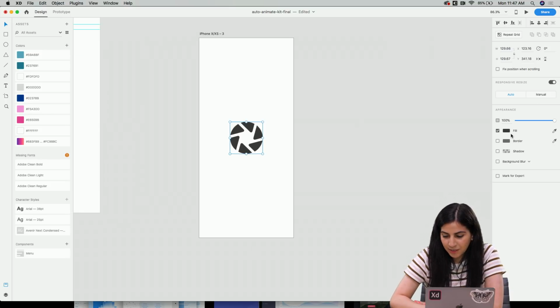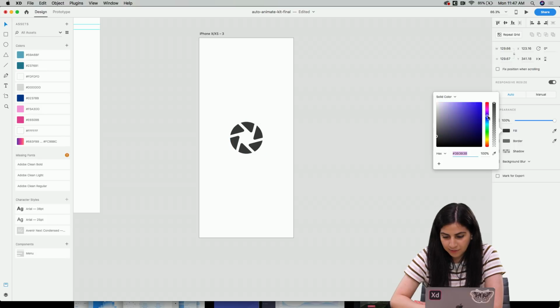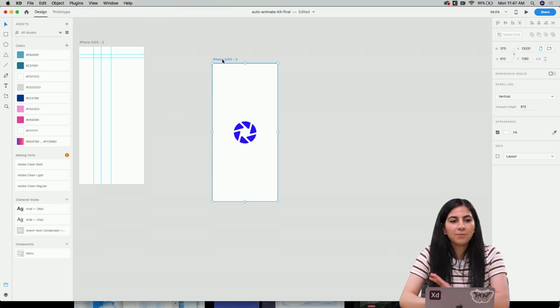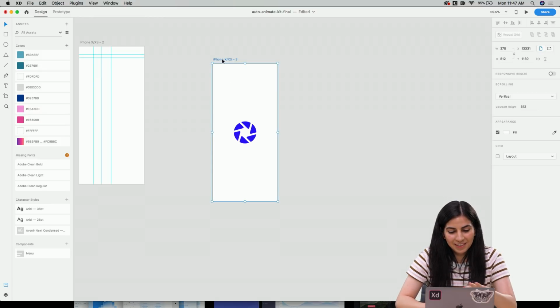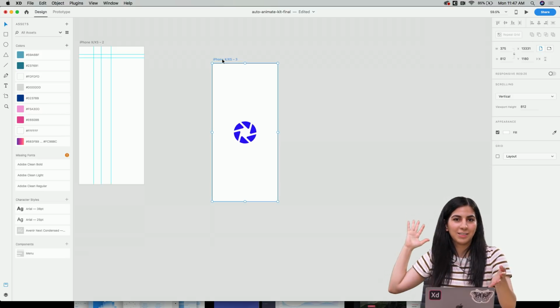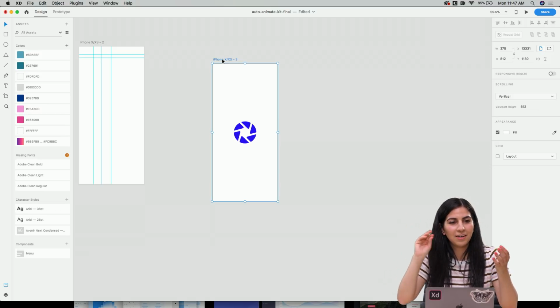But yeah, so I'm going to change this color into a cool blue color. And then I was inspired for this splash screen by the Twitter app. Whenever I log on to Twitter, the bird goes really small and then expands and covers the whole artboard. So I wanted to show how to do that.